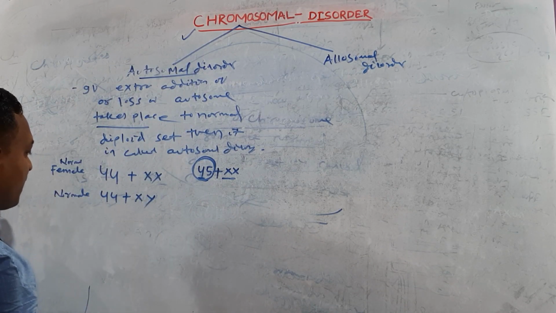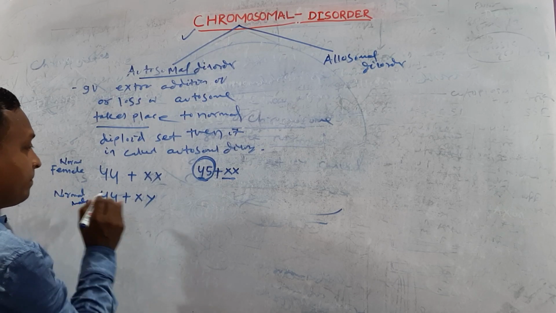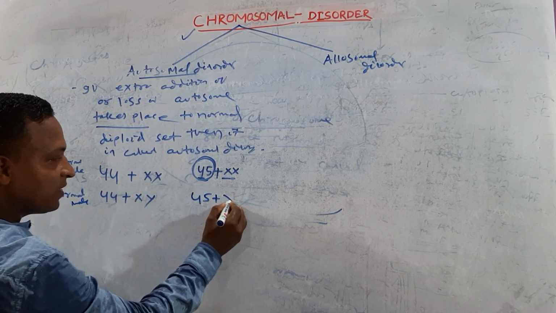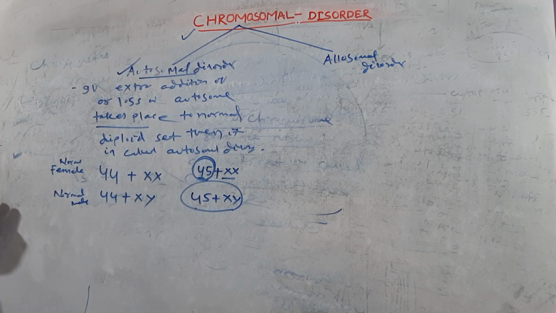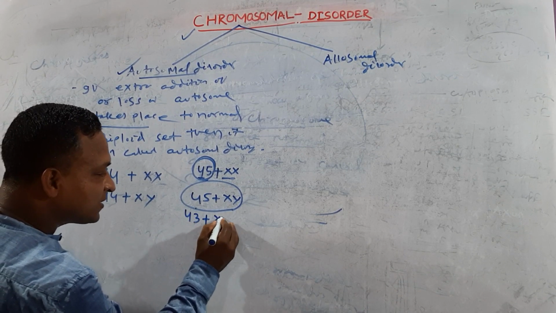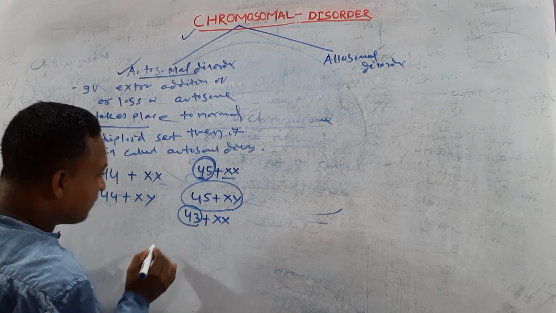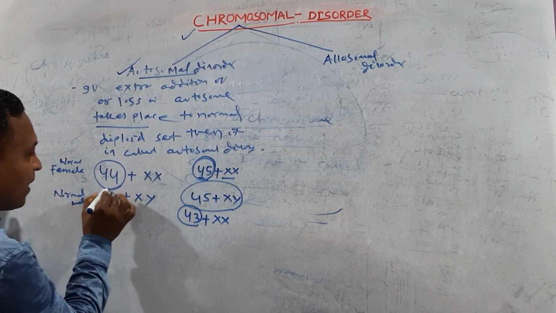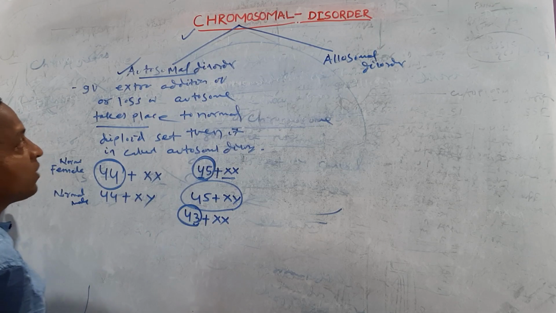In case of a male with 45 plus XY, this male is going with which disorder? Autosomal disorder. Or a female going with 43 plus XX: here the normal autosome number is 44, but here it contains 43, a loss of autosome.